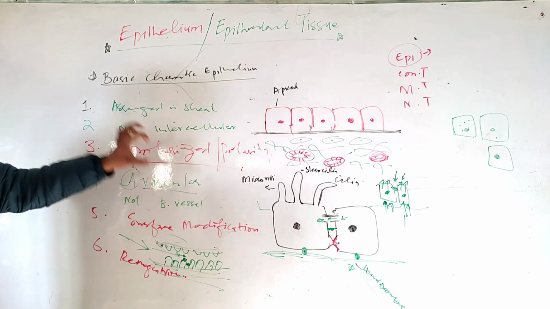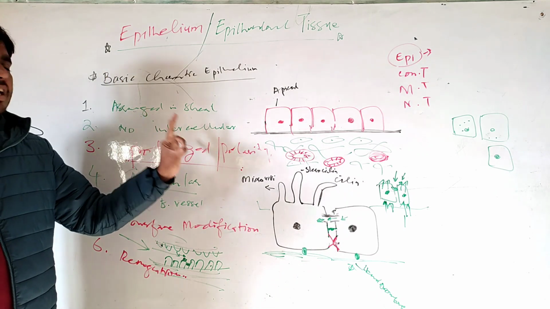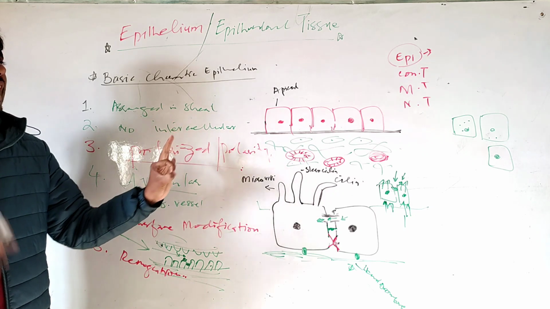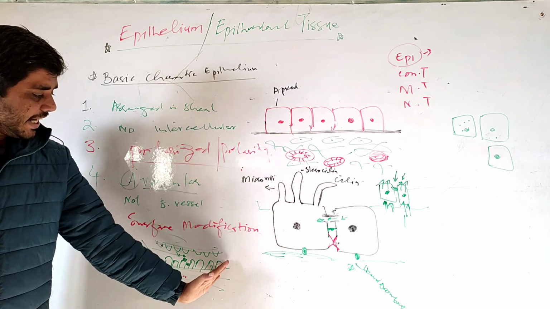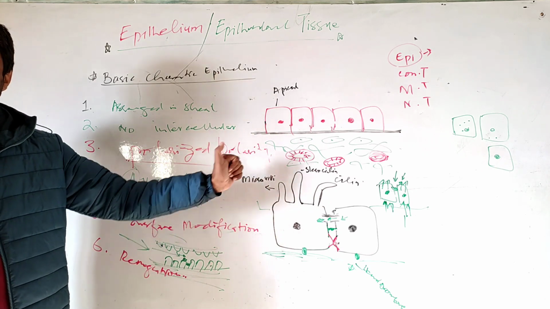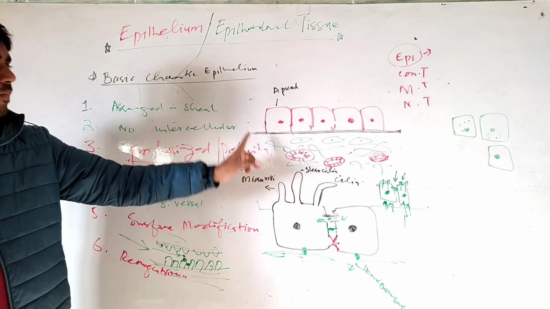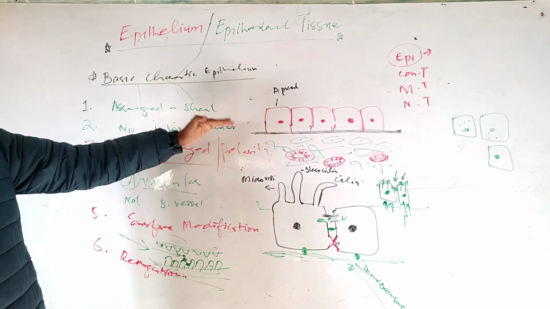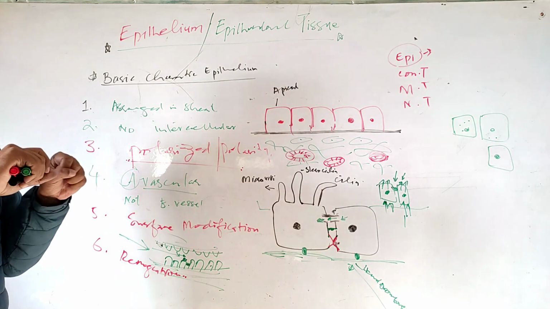Look here again carefully. There are some typical or basic features, characteristic features. If you find these in any cell or anywhere, you say, oh yes, this is epithelium. These are the things from which you can identify an epithelial cell or epithelial tissue. Number one, cells are arranged in a sheet, closely opposed to each other.